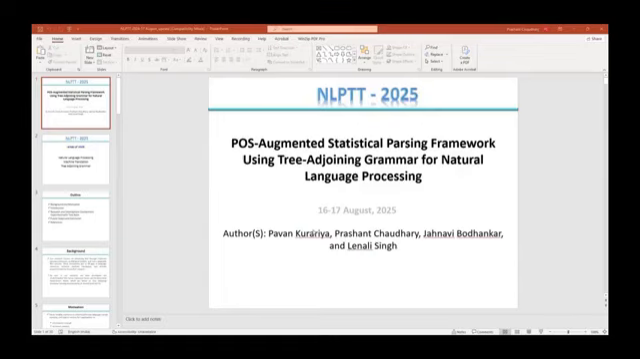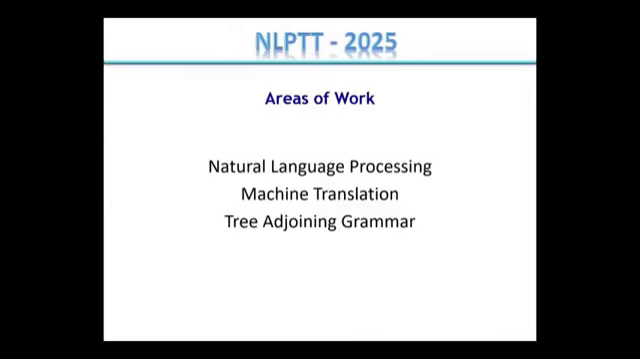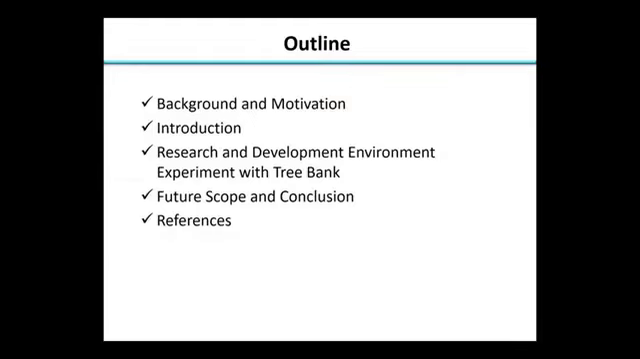So this is basically our research topic: POS-Augmented Statistical Parsing Framework using Tree-Adjoining Grammar for Natural Language Processing. These are the authors. Our area of work is natural language processing, machine translation, and basically Tree-Adjoining Grammar. This is the structure of the presentation: background and motivation, introduction, research development environment, our experiment with treebanks, future scope and conclusion. We have also done a literature survey.